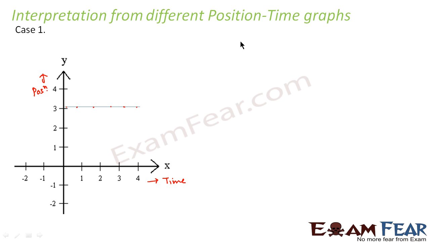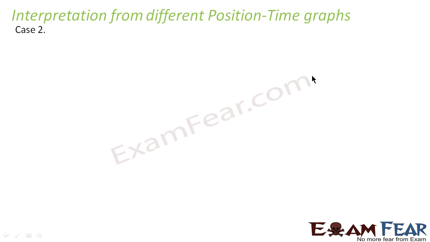That means there is no motion. So this graph shows that there is no motion because there is no change of position with time. Time is increasing but position is not changing. So no motion, that means the body is at rest. Fine? Okay.